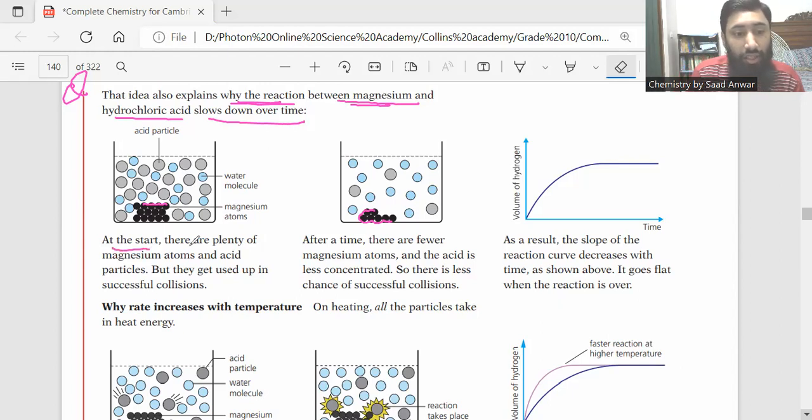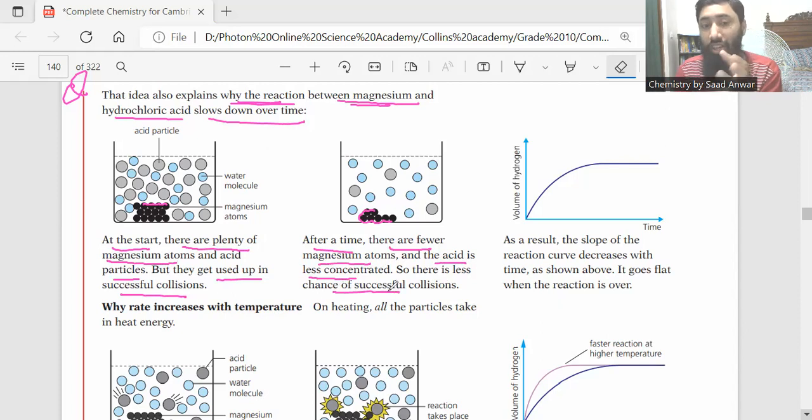At the start, there are plenty of magnesium atoms and acid particles, but they get used up in successful collisions. After a certain time, there are fewer magnesium atoms, and the acid is less concentrated now. So there is less chance of successful collision, so the rate of reaction will be decreasing now.